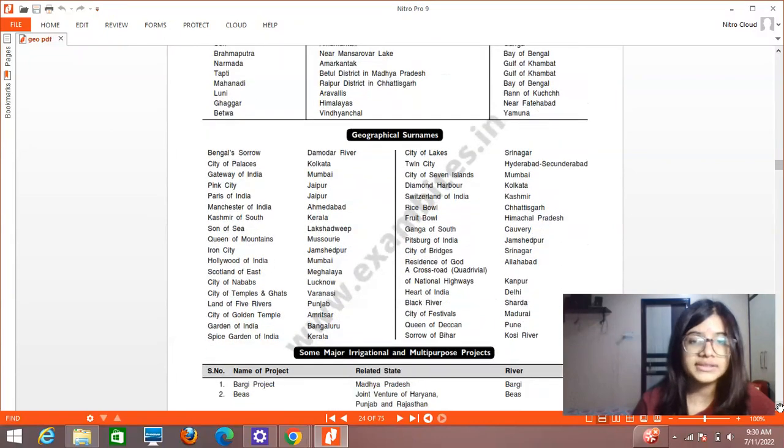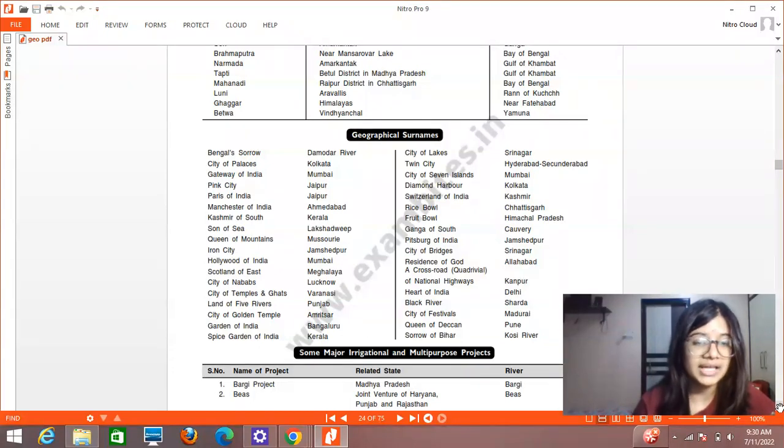Then geographical surnames. So Bengal's sorrow is the Damodar River. This is very important. City of Palaces, Kolkata. Gateway of India is Mumbai. Pink City, Jaipur. Paris of India is Jaipur. Manchester of India, Ahmedabad. Then Queen of Mountains, Mussoorie. Then City of Nawabs, Lucknow.